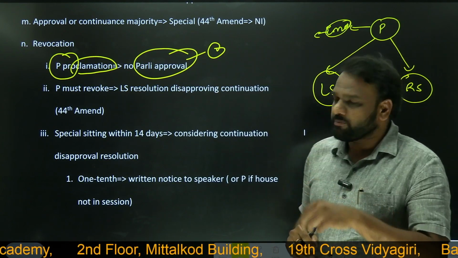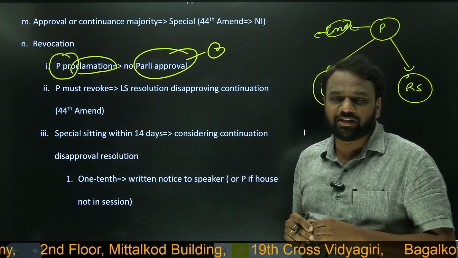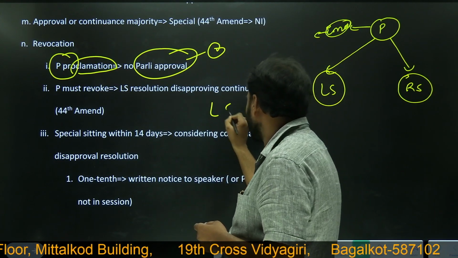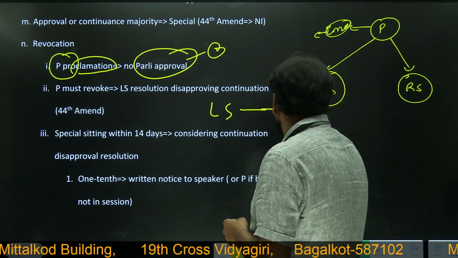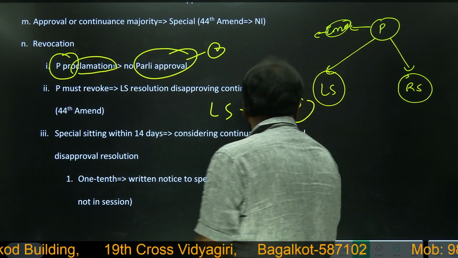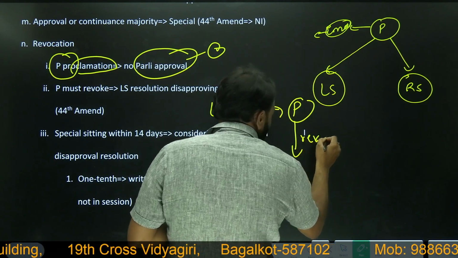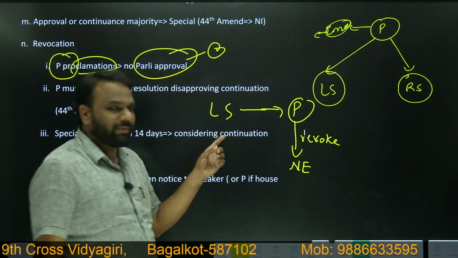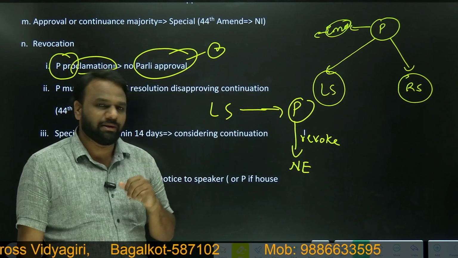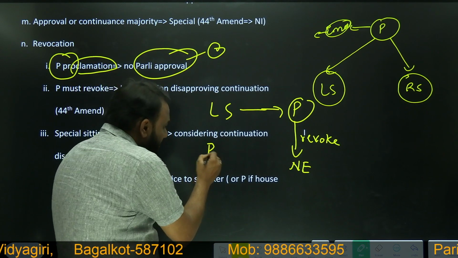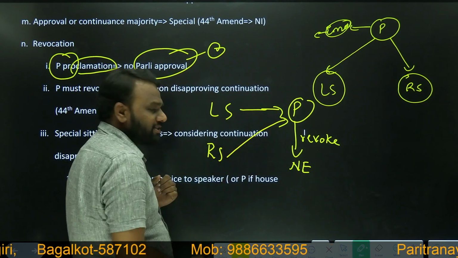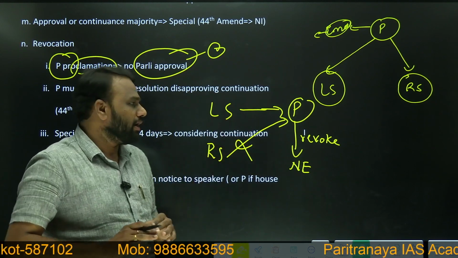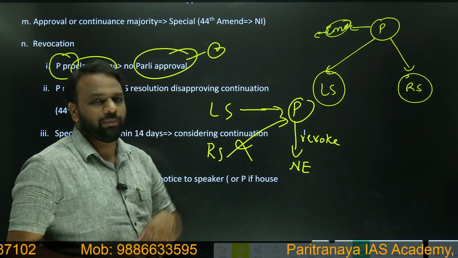can someone force the president to revoke the national emergency? Yes. Who can force? Lok Sabha can force. Very important. So Lok Sabha can force the president to revoke national emergency. Can Rajya Sabha force the president to revoke national emergency? No. Rajya Sabha cannot. Only Lok Sabha has that power.